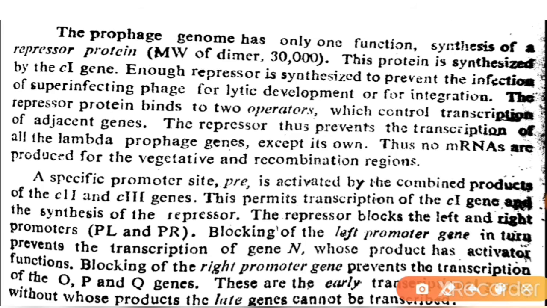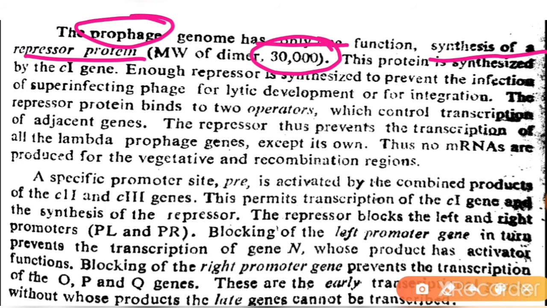The first step is repression. Now, what is repression? The prophage genome has only one function, that is the synthesis of a repressor protein, whose dimer has a molecular weight of around 30,000. This protein is synthesized by the CI gene, and we have to keep in mind that the repressor protein is synthesized by the CI gene.